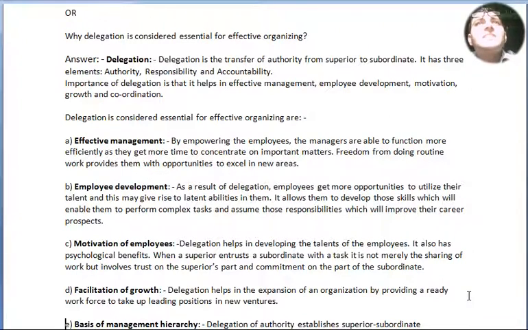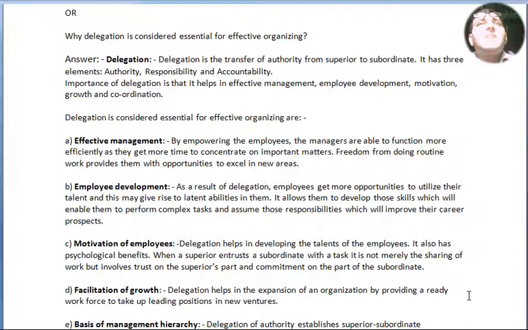Reasons delegation is considered essential for effective organizing are: point number A, effective management. By empowering the employees, the managers are able to function more efficiently as they get more time to concentrate on important matters. Freedom from doing routine work provides them with opportunities to excel in new areas. Point number B, employee development.